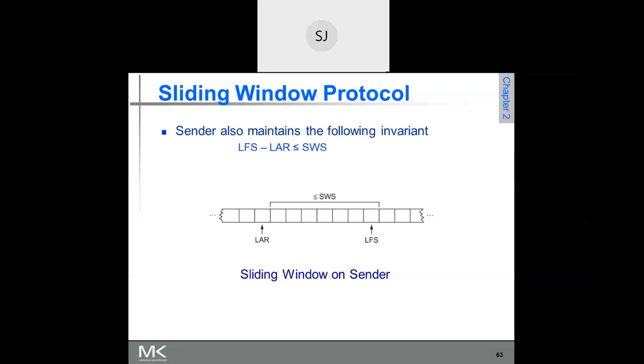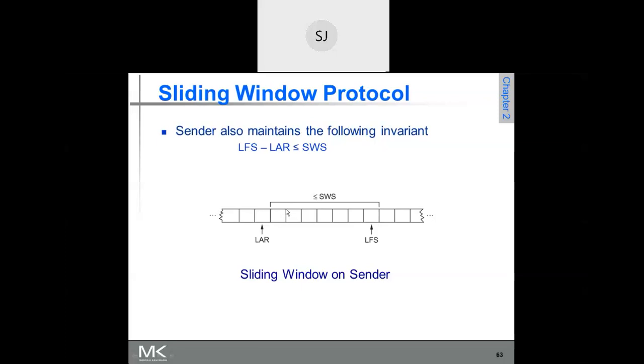It is very easy. It shifts because now what happens? The acknowledgement for 11, as I said, has come. That means this becomes LAR now, the last acknowledgement received. Now this window shifts by 1. So starting from 12 to 18 it is. So it shifts by 1 frame.